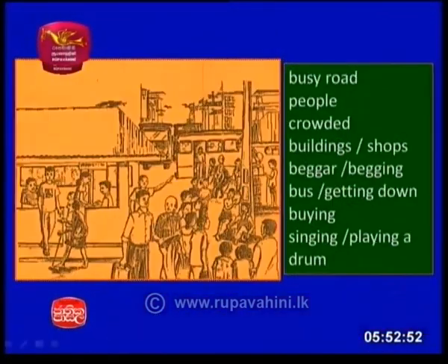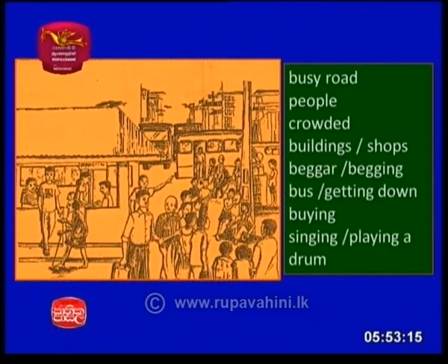Yes. We'll take another picture. This is a busy road. Now I'm going by the words displayed there. This is a picture of a busy road. There are many people and it's a crowded place. There are a lot of buildings and shops. There is a beggar, he's begging.